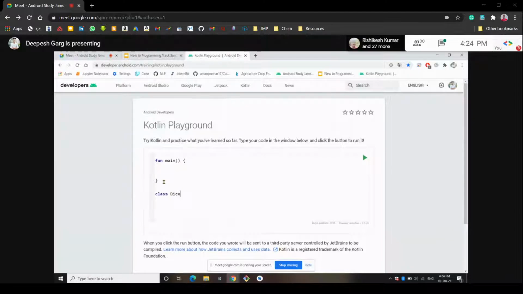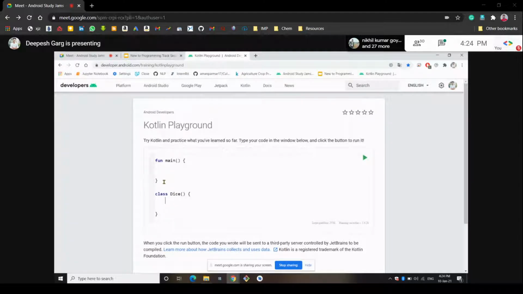Let's create one class, and we will give one argument later to this class. I'm not giving it now because you will not understand why I'm giving it. So I will give it later. Let's move further. I will write the curly braces here because we have to start writing code from here. So first of all, we will create the roll function here.